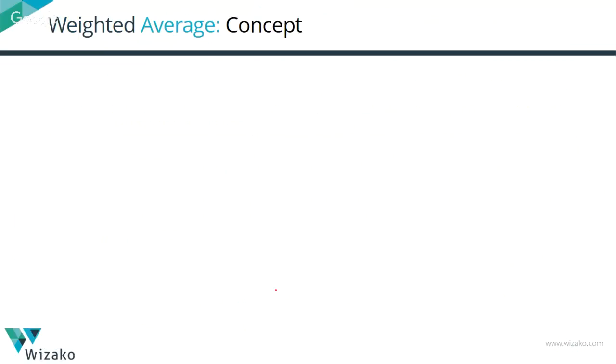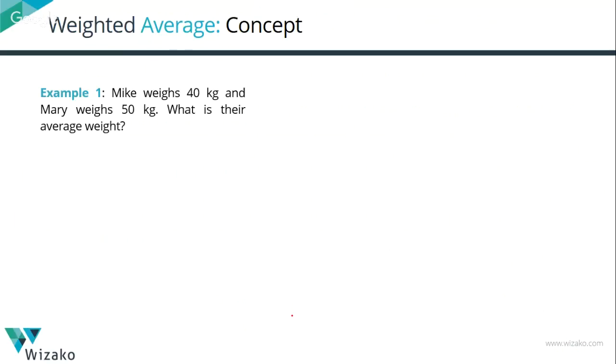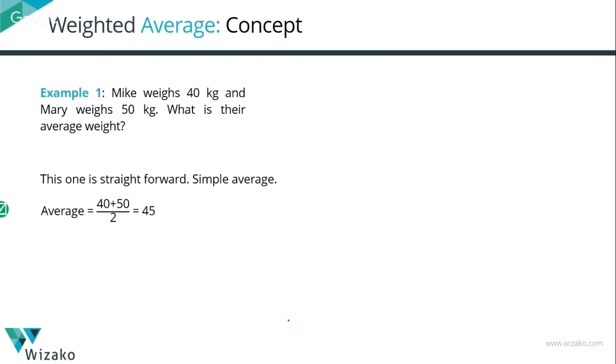Let's look at the concept of weighted average. In a way, in the last example, we used it, but let's take a deeper look into it. Start with a very simple example. Mike weighs 40 kgs and Mary weighs 50 kgs. What is their average weight? This is the simplest question that you could get. Their average weight is the sum of their weights divided by 2. 40 plus 50 by 2, which is equal to 45.